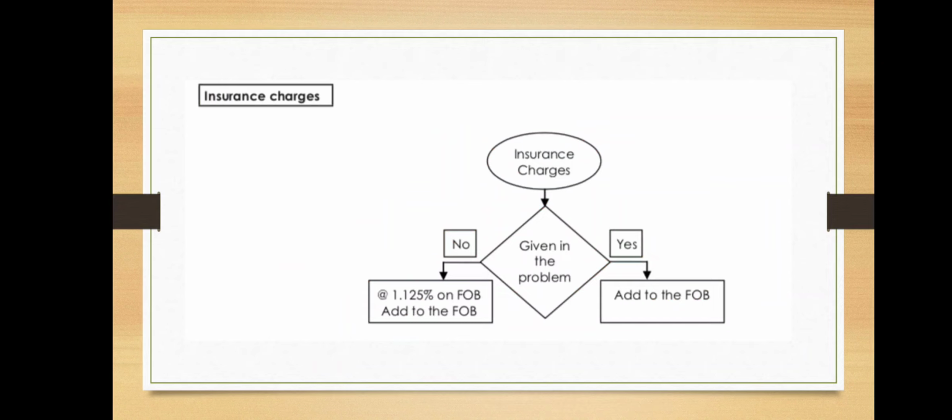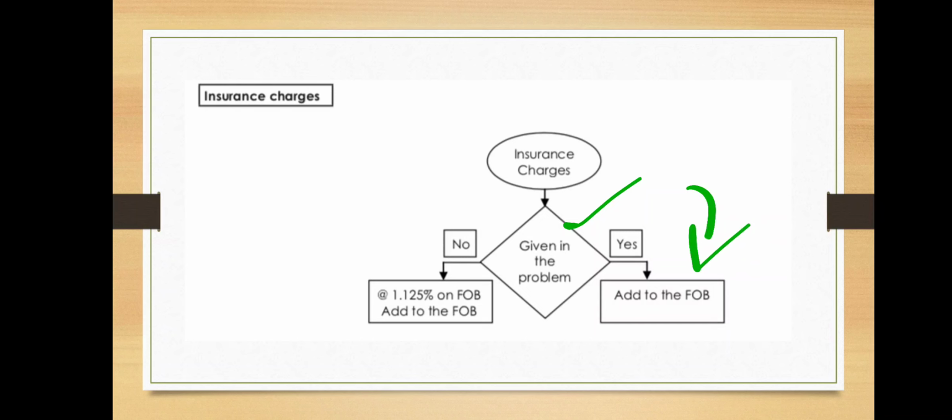Again, insurance charges. While calculating insurance charges, this is also something we come across. If the insurance charges are given, we need to add them to the free on board.